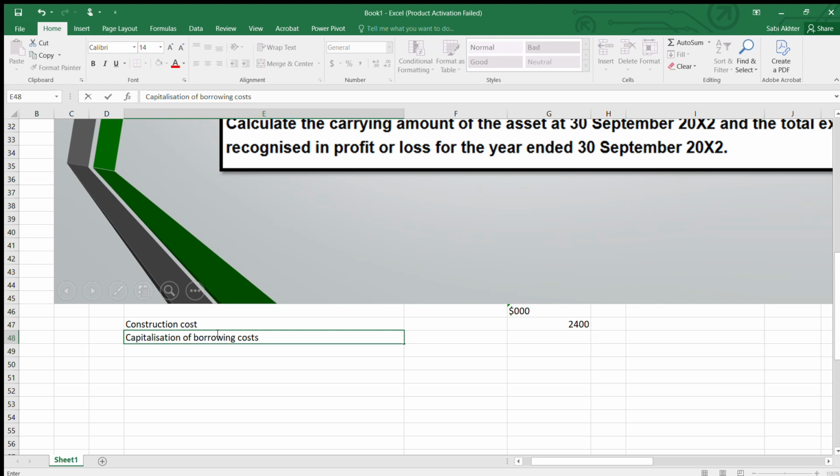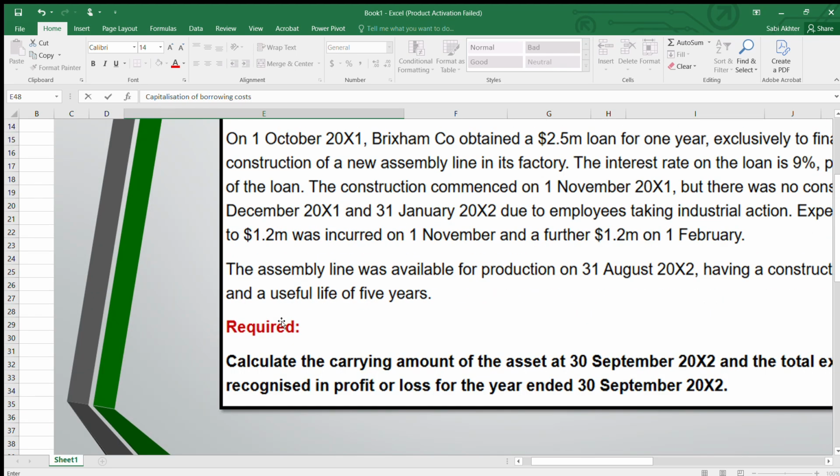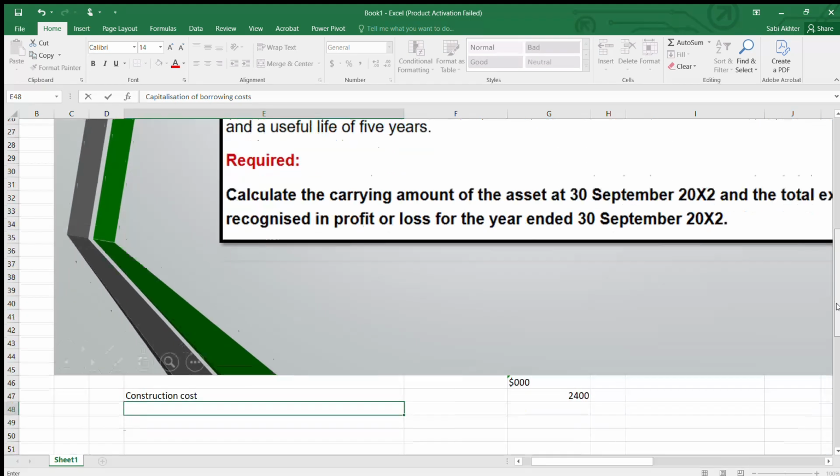So for the capitalization of borrowing costs, first we have started the construction from 1st November, but in December and in January, these 2 months, there was a suspension of construction. So you have to take only 1 month, that is from 1st November to 30th November.